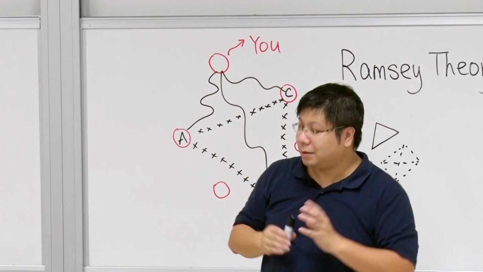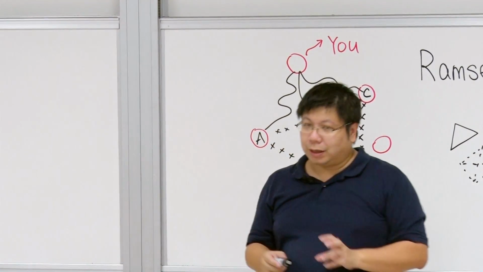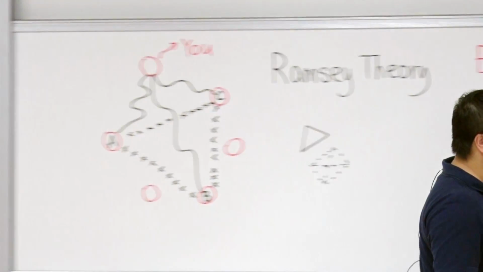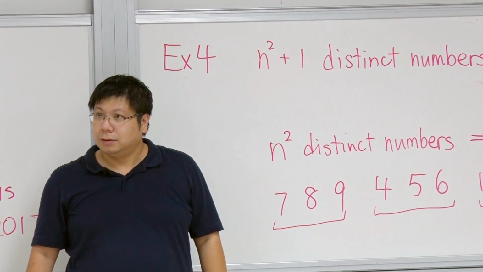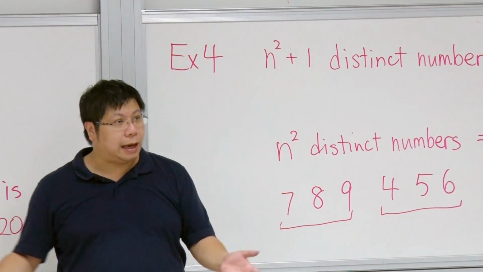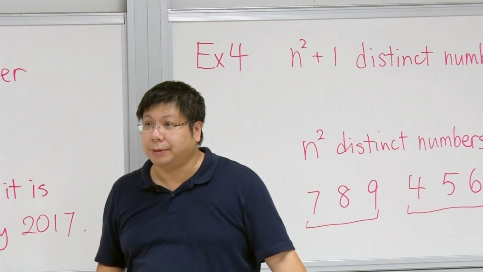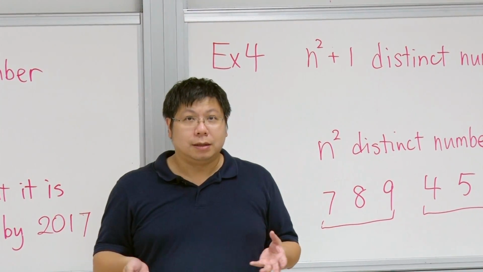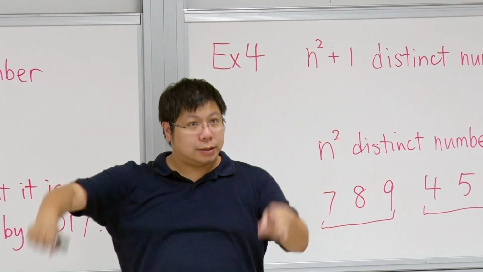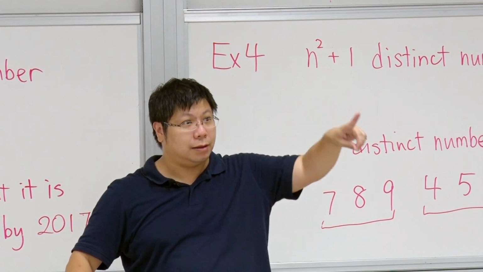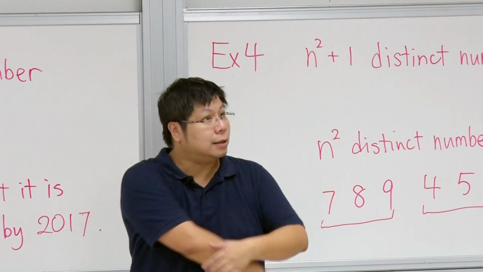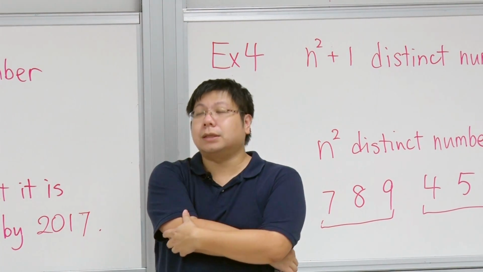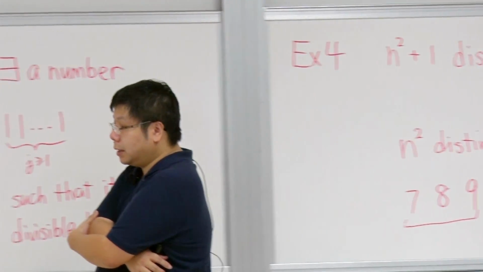Think about the argument that we want to form. We want to show by contradiction that this is true. So what do we assume? Assume that you do not see n plus 1 increasing or n plus 1 decreasing, right? So what does that mean? That means the longest increasing is only n, and the longest decreasing is only n. Is that okay?